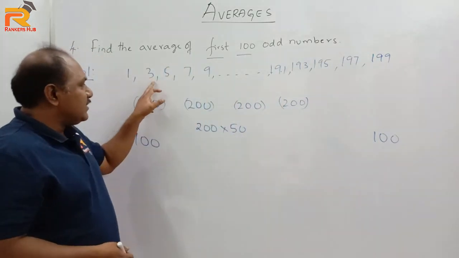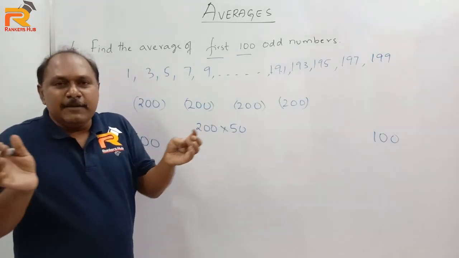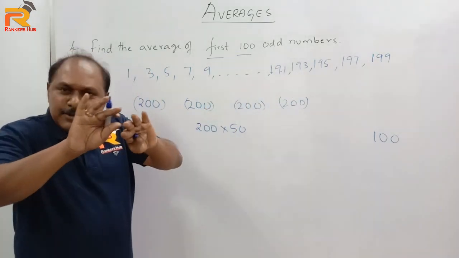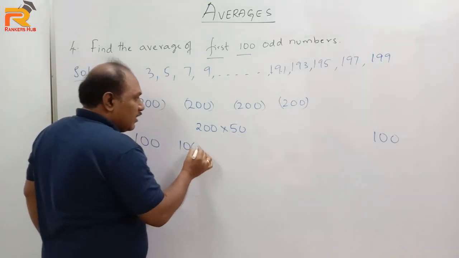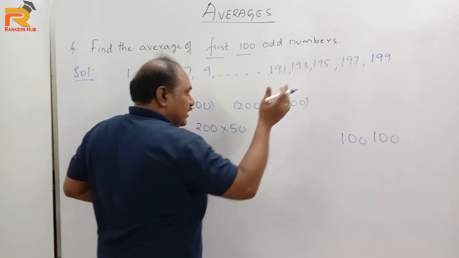Now the second number is 3. The last but one number is 197. Again 3 plus 197 is 200. If I distribute equally, they also become 100. So 5 plus 195. Again it is 200.